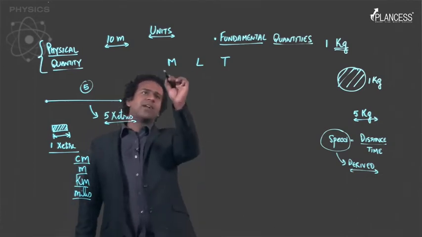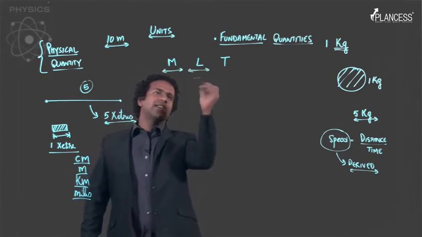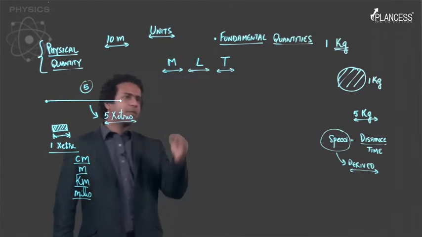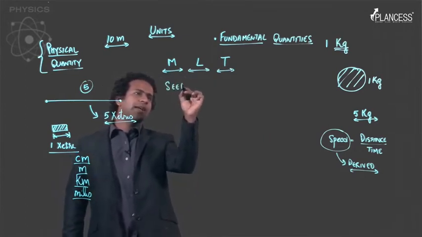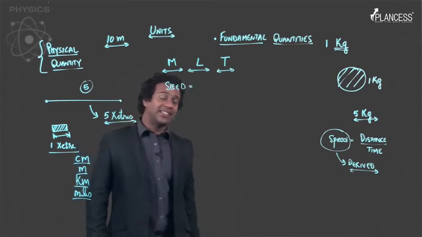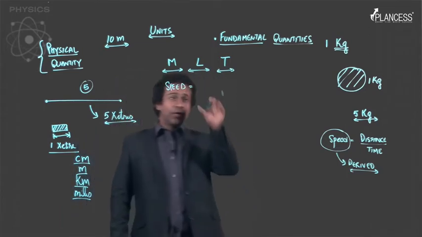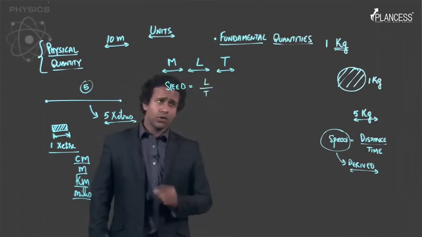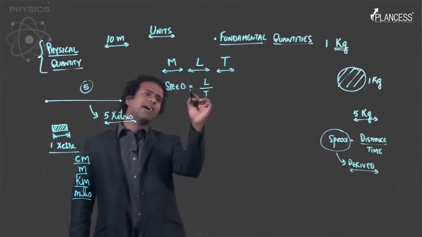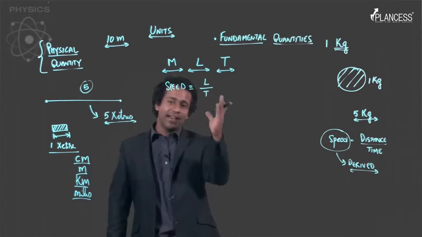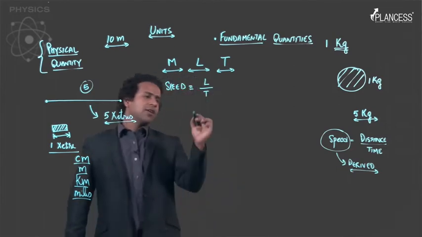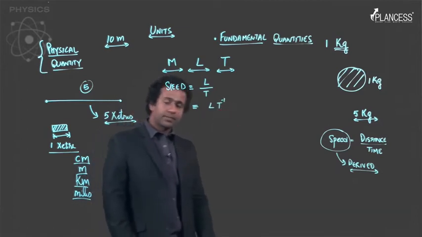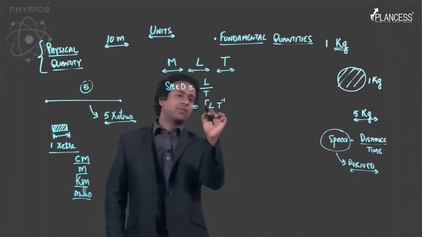Now, for the fundamental quantities, we have already fixed the dimensions: mass is M, length is L, time is T. Let's think about speed. Speed is distance divided by time. Distance is length and time is T. So the dimension for speed becomes, let me put three arrows just to signify the equivalence of dimension, L T^-1. So this is the dimension of speed.